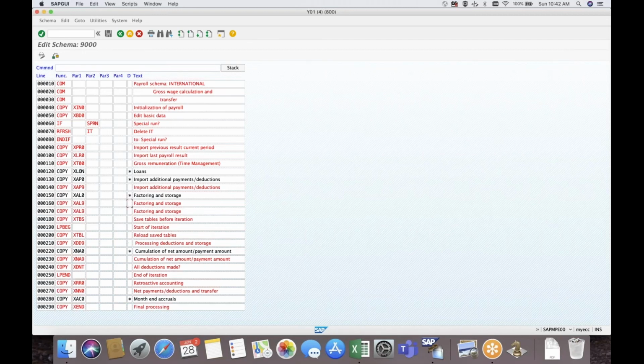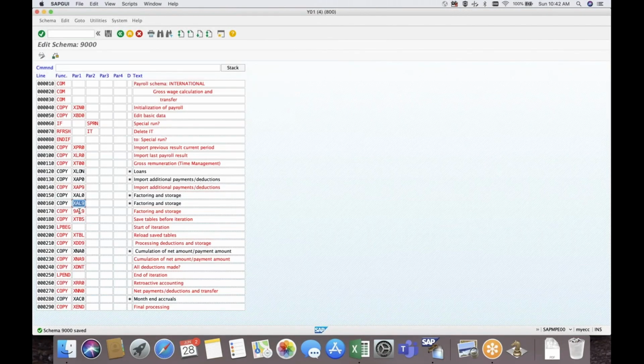This is the comment line in the schema. I will comment the standard PCR and change this to the custom PCR. This is the procedure we generally have to follow whenever we insert a PCR into a subschema. So now I copied a standard schema 9000, I copied a sub schema 9AL9, I commented the standard schema and I have inserted my sub schema.